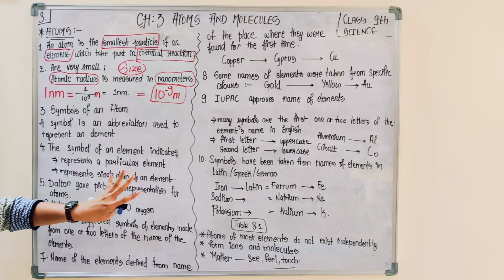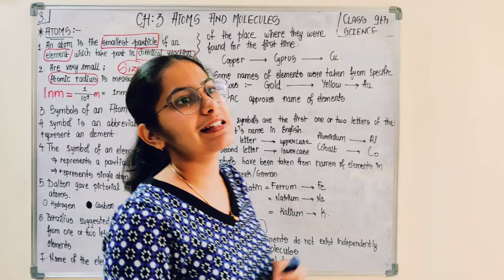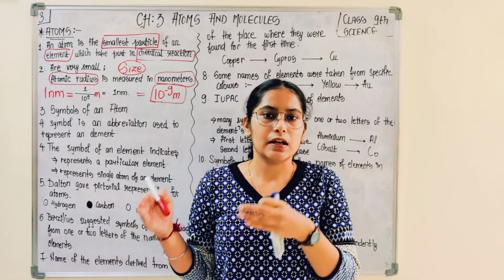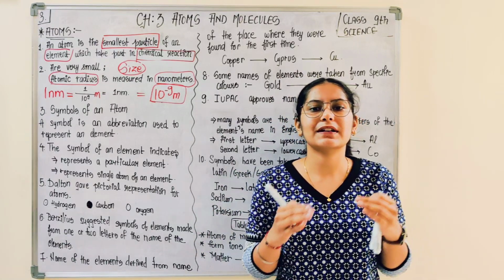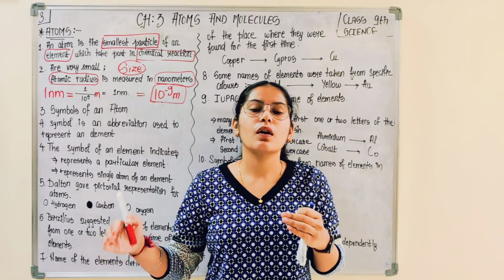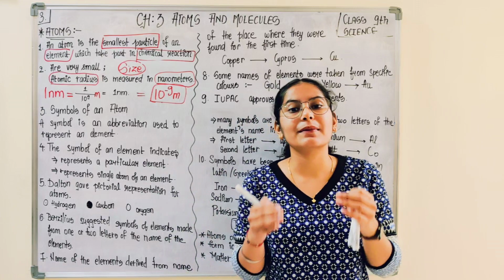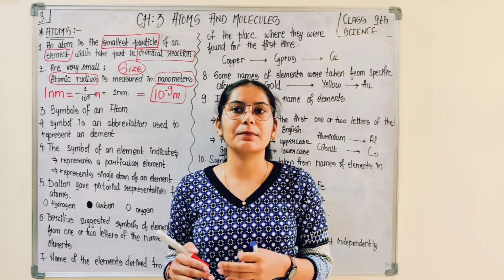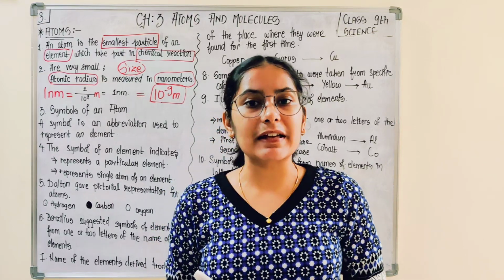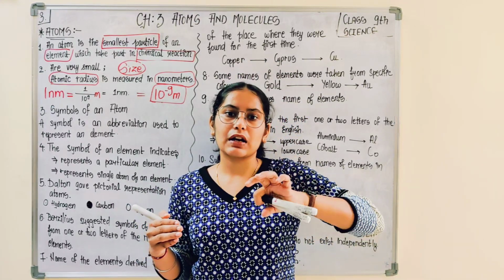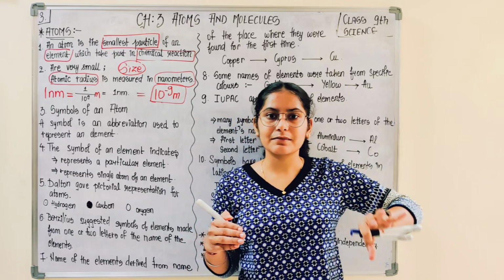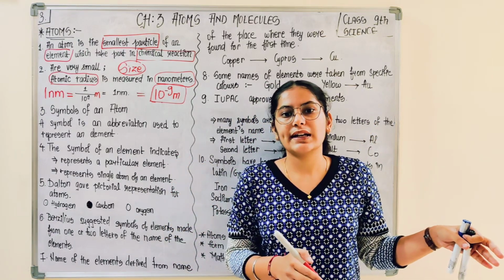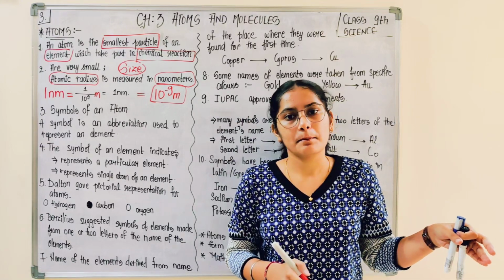If you want to calculate the size of an atom of a particular element, you have to measure the atomic radii, and you would observe that the radii of atoms are near about in nanometers, 10 raised to minus 9 meters.